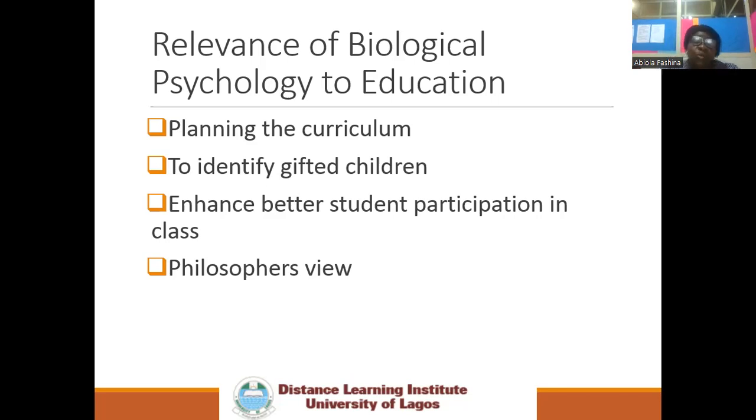Secondly, how do we identify the gifted children? As teachers in the classroom, we need to identify, because we have different types of children in the classroom. We have the underachievers, we have the gifted children, we need to identify these children. That means a teacher or an educationist needs knowledge of psychology to be able to do this. That is why biological psychology is related to education.